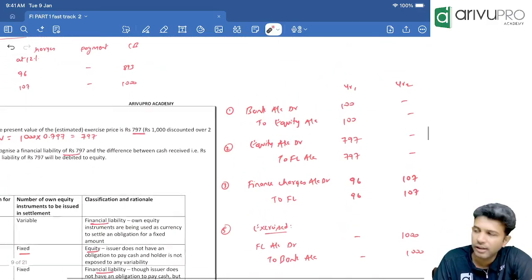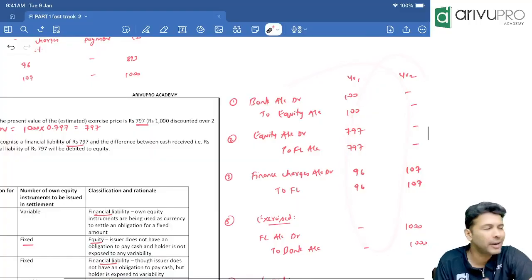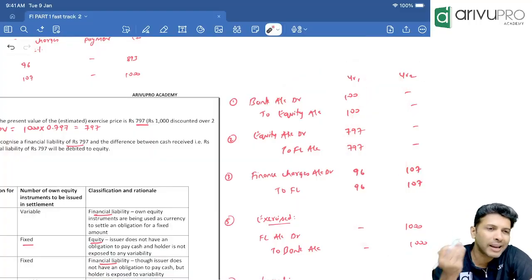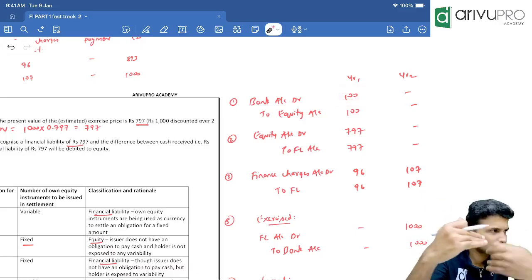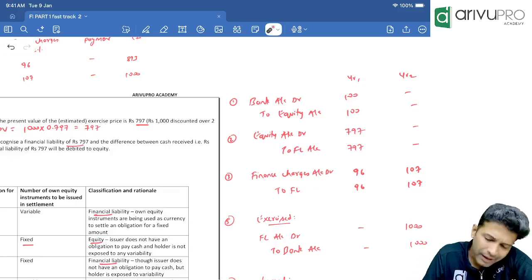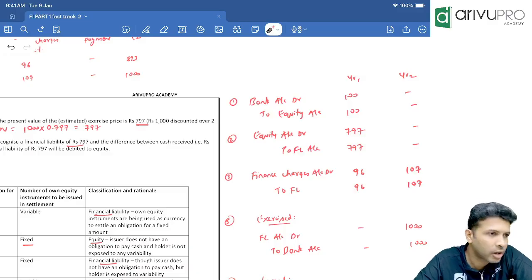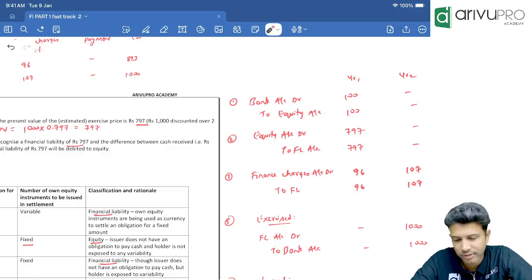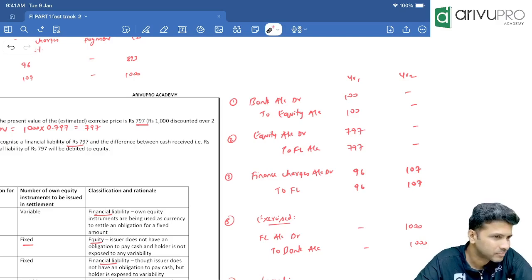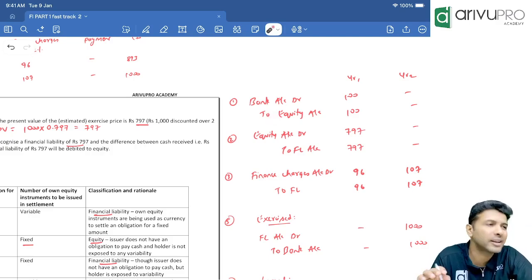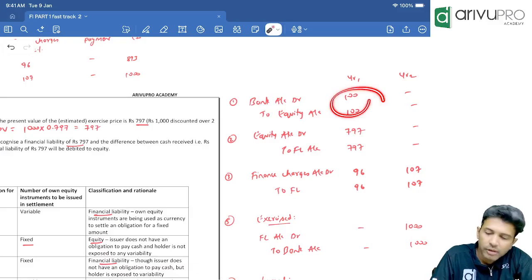Check the journal entry. I pass the journal entry in columnar format. First journal entry P passes: bank account debit 100. Is this related to equity shares? No, equity shares only we are buying. Right? So bank account debit to equity directly 100 rupees. Equity here refers to other equity. If you want, you can write bank account debit to other equity directly. Clear, sir? First journal entry.